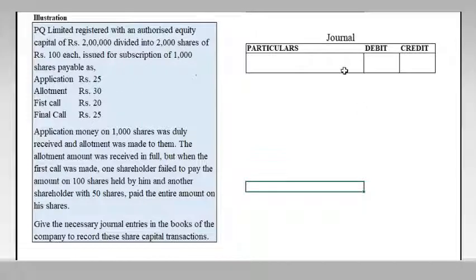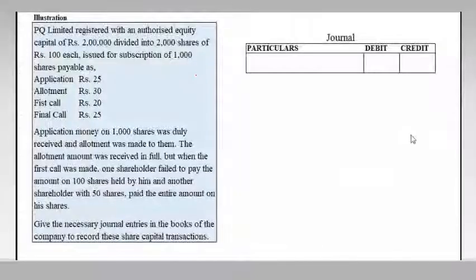So here is our journal. I'm going to record this transaction. So let's start our journal entry. First, application money on 1000 shares was duly received. So first of all, they will be receiving the application money on 1000 shares. So the journal will be